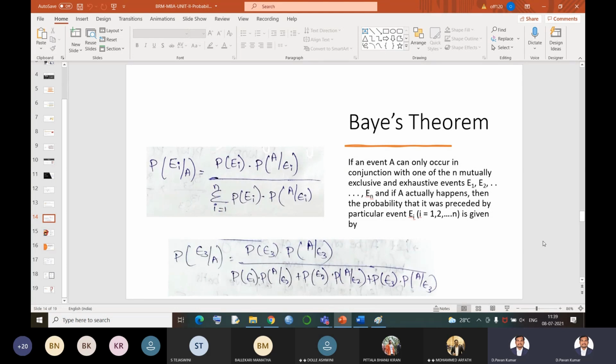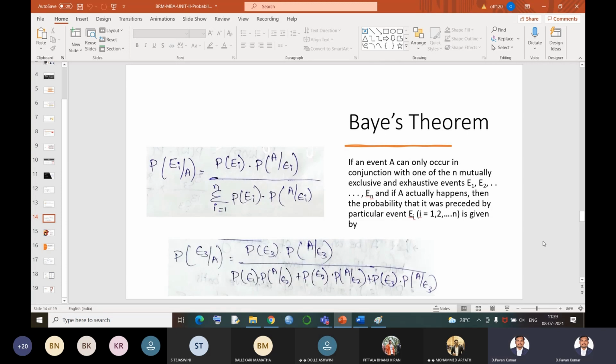And if something is going to happen simultaneously, one after another immediately, then that kind of problem belongs to the multiplication theorem. And moving on to the last topic, that means Bayes theorem, see the situation over here. I'll be saying two statements, the same situation, but in two different